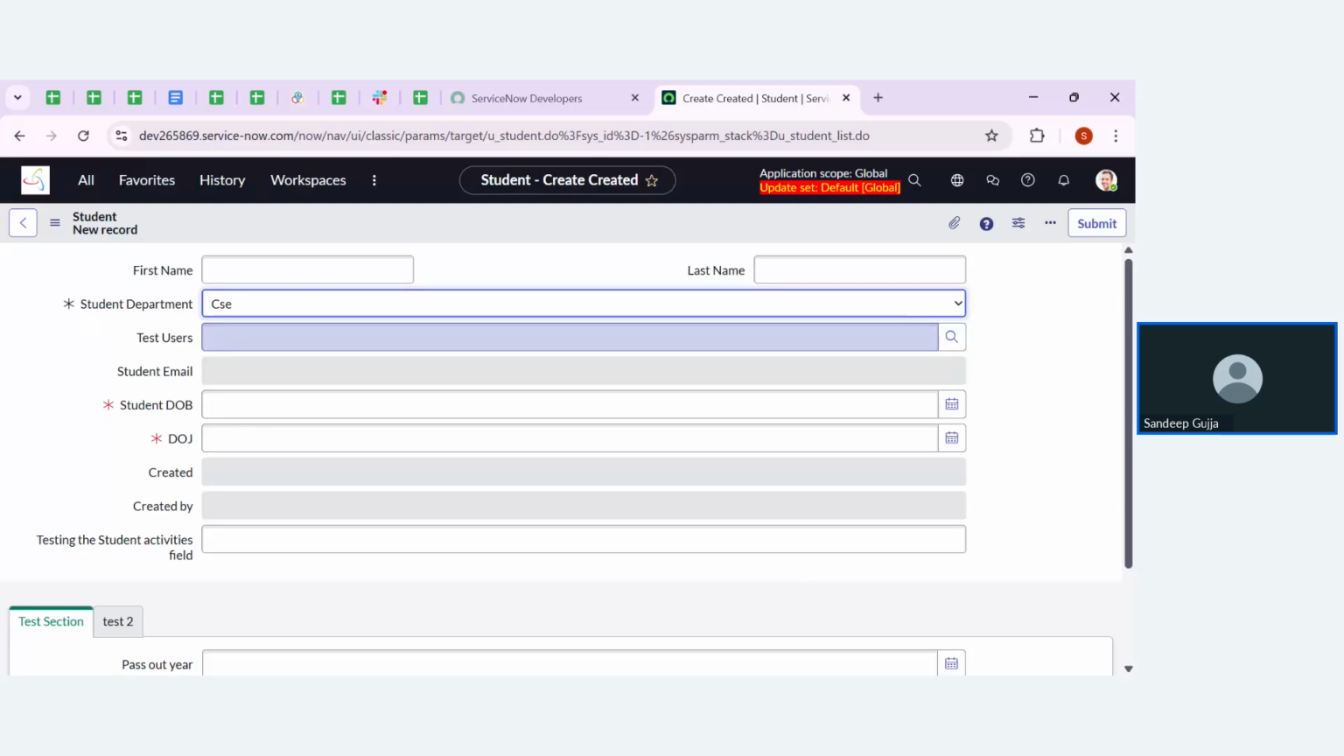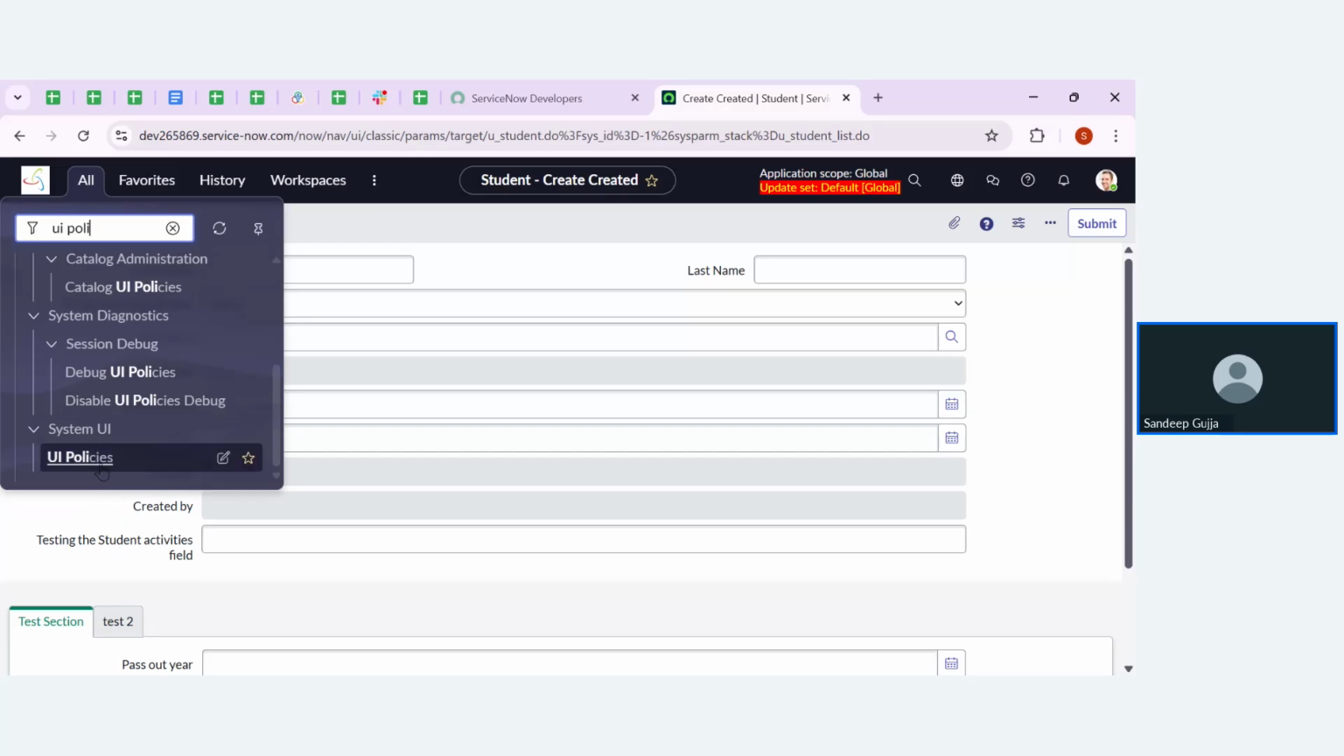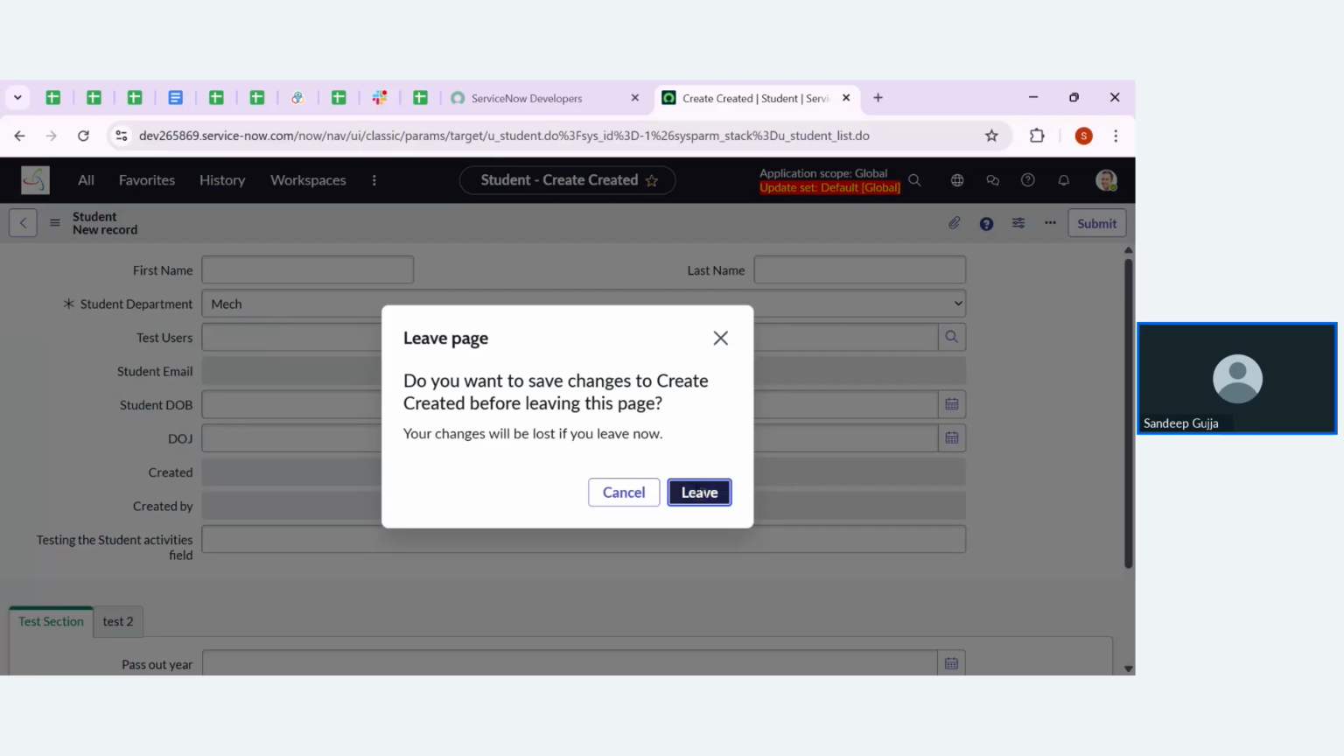Now I'm going to do the same thing for the second choice that we have, that is MEC. If I choose MEC, then student date of joining should be read only, as well as date of birth should also be read only. Okay, now let me do that. For that also, I need to go to the UI policies. Let me search for UI policy. Under system UI, click on it, leave this page.